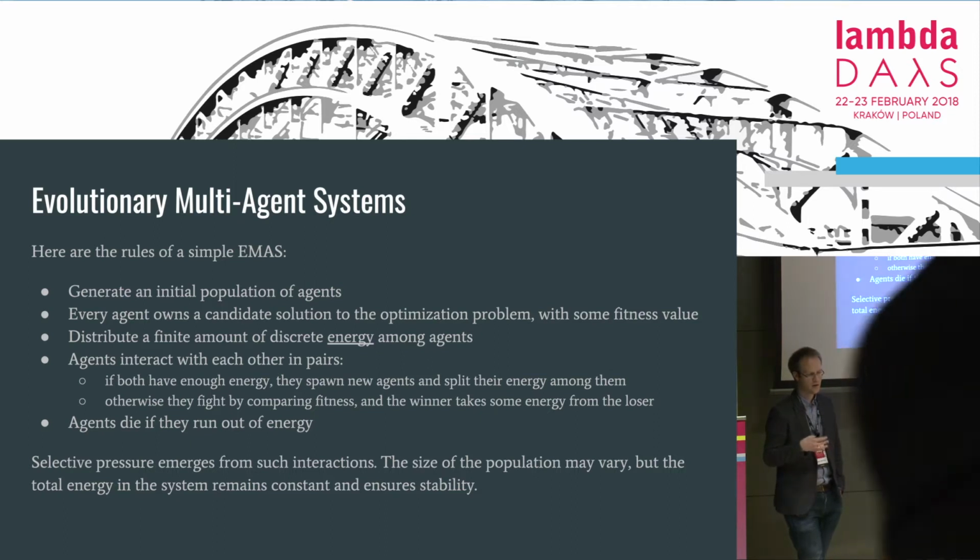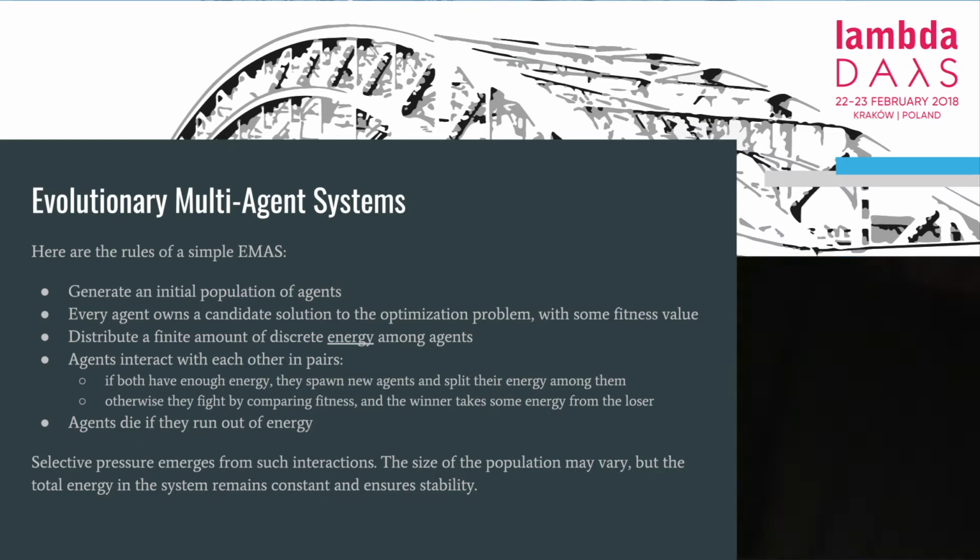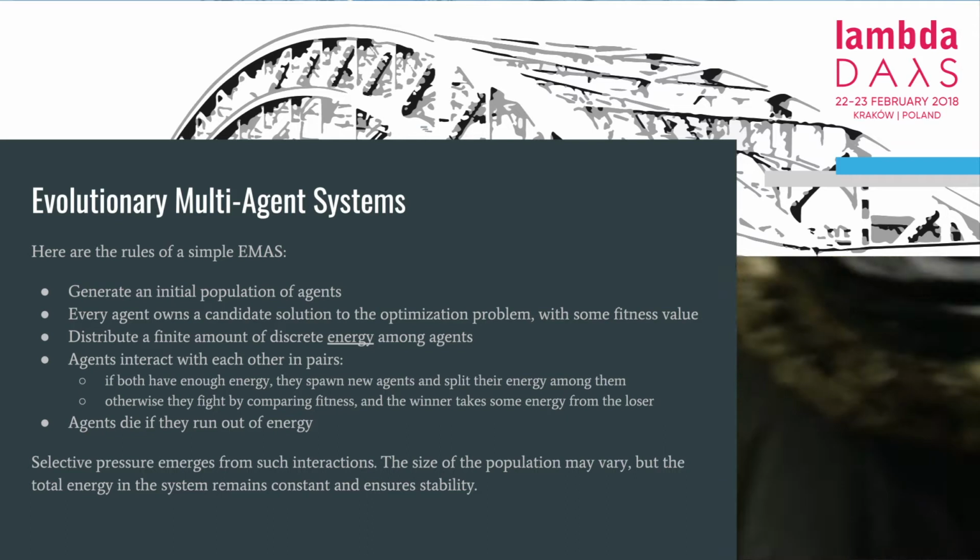And then agents interact with each other, and for every pair of agents, if they have enough energy, they reproduce and create new agents as a result. The children will have their candidate solution derived from the parents using variation operators, just like in evolutionary algorithms. However, they will also get some of the energy of their parents as a result.